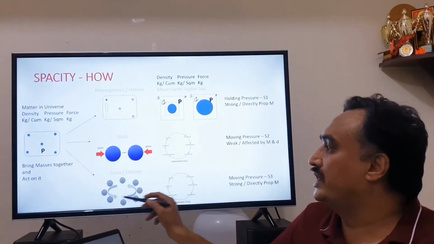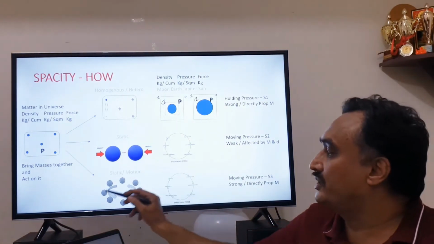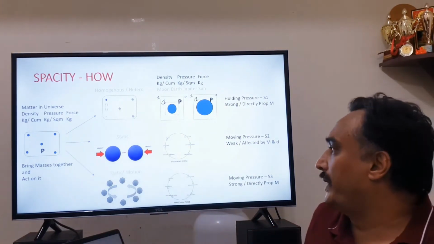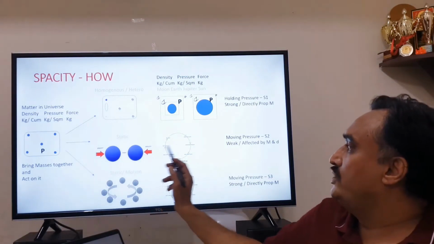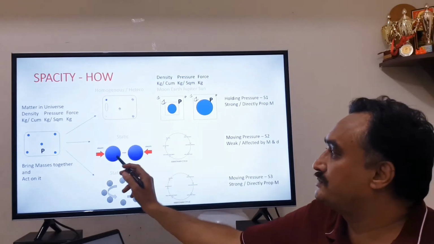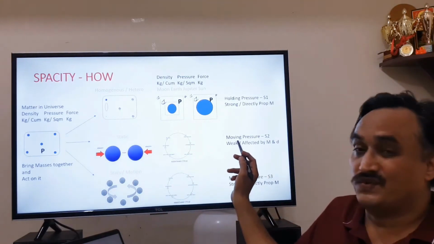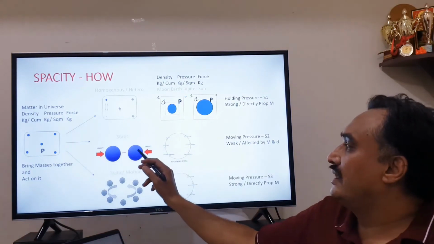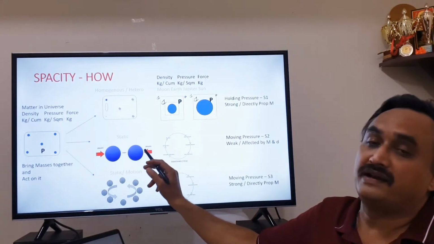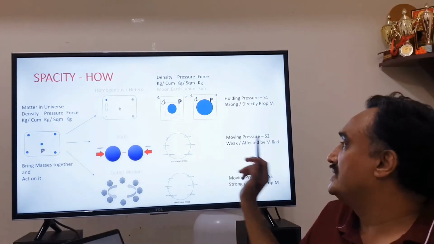They could be two, they could be many, they could be static in nature, or they could already be moving. So when you have an external force because of spacity which is bringing them together, we call it moving pressure. It is weak because it is not just affected by mass but affected by the distance between them, and hence we call the moving pressure weak.